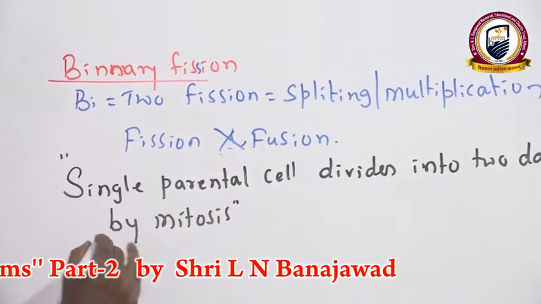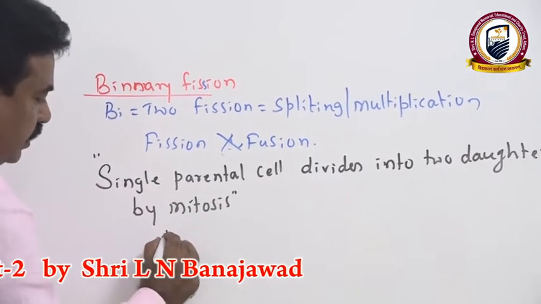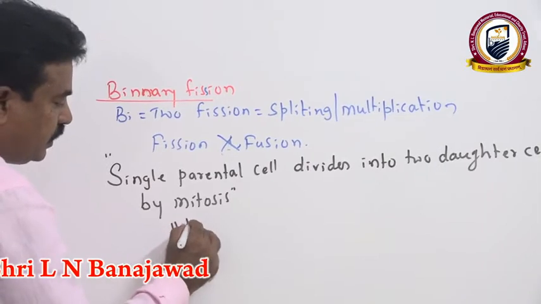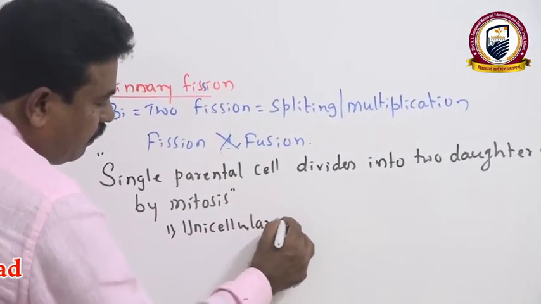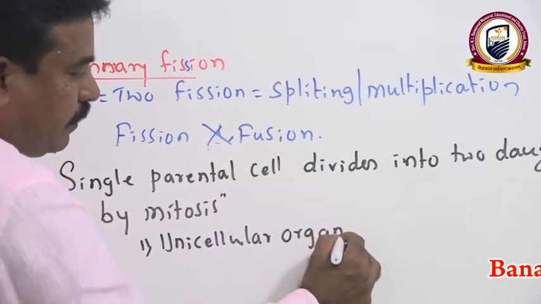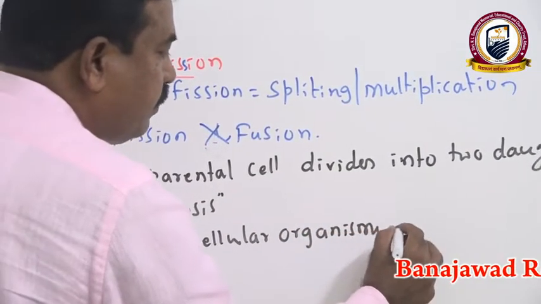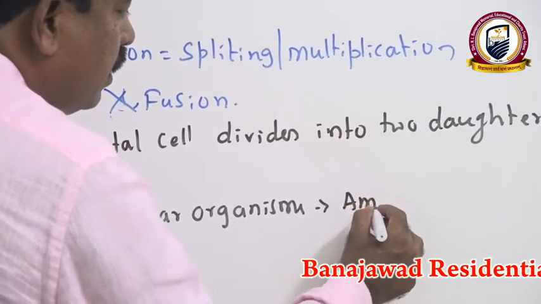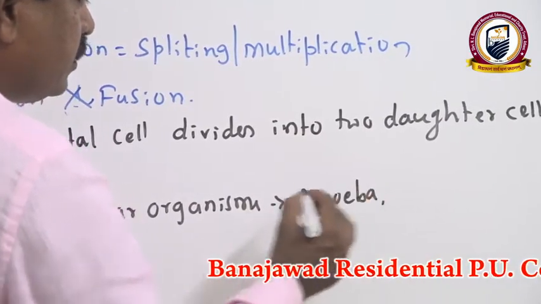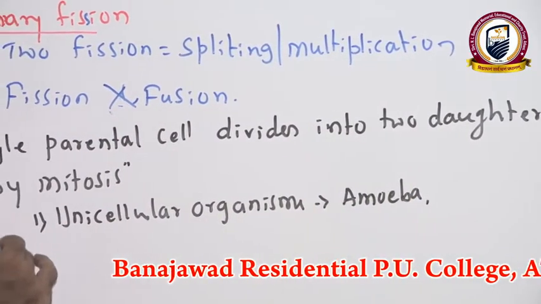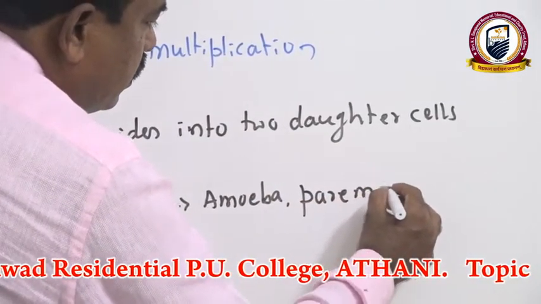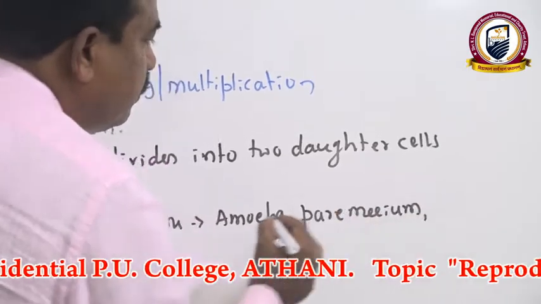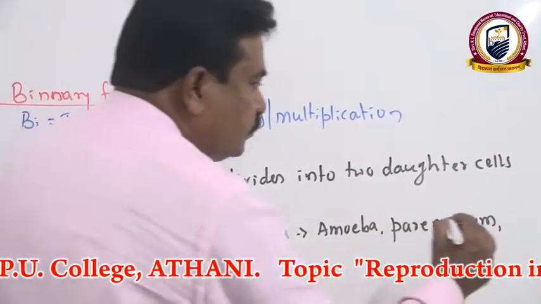Generally, binary fission is seen in most unicellular organisms. For example, Amoeba under favorable conditions multiplies by binary fission. Paramecium under favorable conditions multiplies by binary fission.